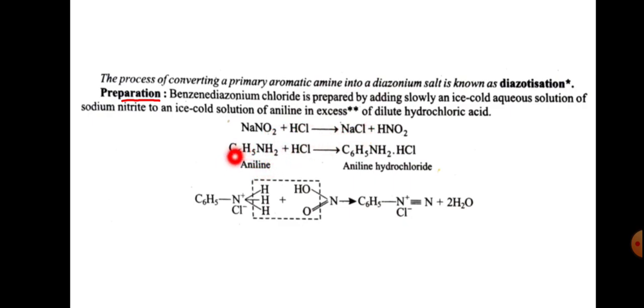And aniline C6H5NH2 plus HCl gives C6H5NH2HCl, that is C6H5NH3Cl, aniline hydrochloride, plus HONO.